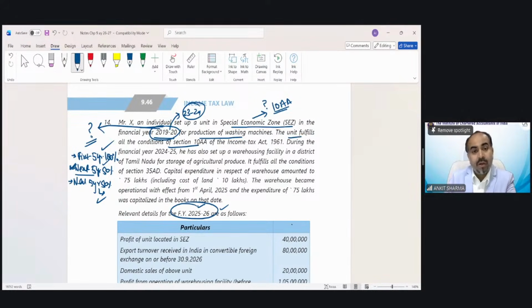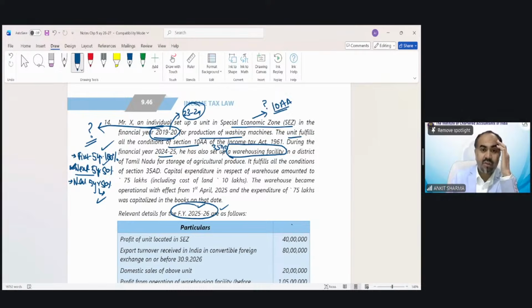Good to know. During the financial year 24-25, he has also set up a warehousing facility. Is there any special provision for a warehousing facility in our income tax in respect of business? Yes, Neeraj has answered correctly. Section 35AD would be there.